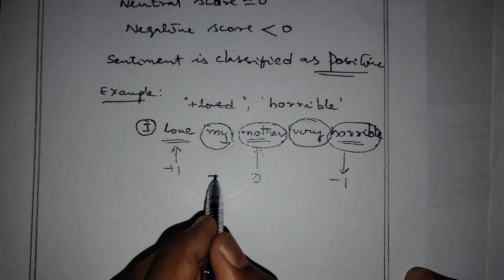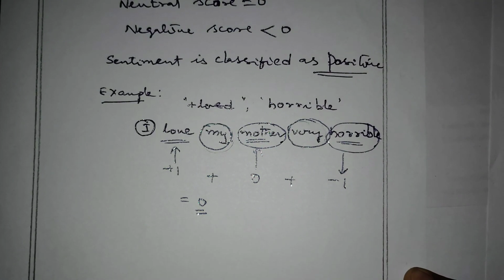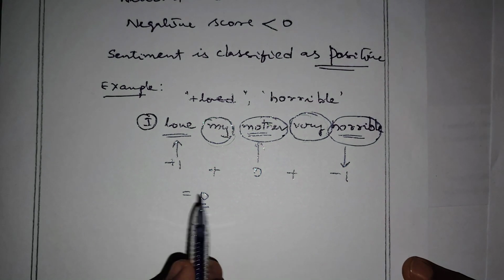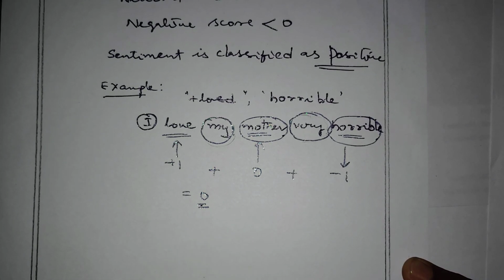The summation of all these three becomes 0. Based on sentiment classification, a score equal to 0 is neutral, greater than 0 is positive, less than 0 is negative. Now our sentiment score is 0, so the sentence is classified as neutral.